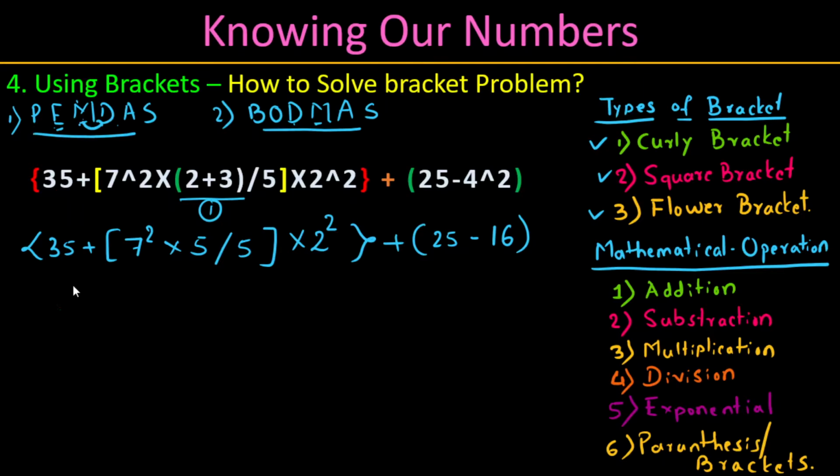First is the bracket. Yes, this is a bracket now, so we need to solve it. First write the same thing, 35 plus. In this bracket, what operations are there? This is exponential, the second order. Solve this one: 49. Keep the multiplication.